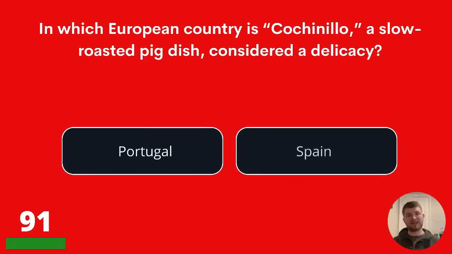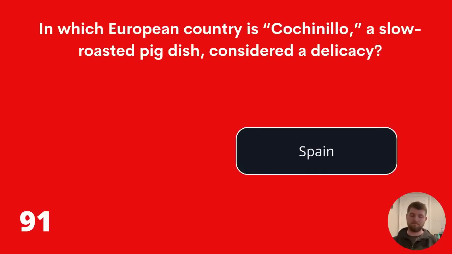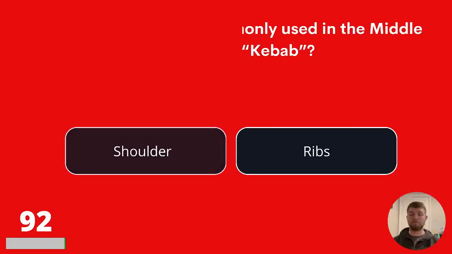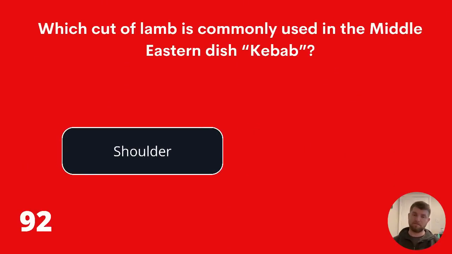Let's carry on with the final 10 questions. In which European country is coconillo, a slow-roasted pig dish, considered a delicacy? Is that in Portugal or Spain? The answer is Spain. Question 92. Which cut of lamb is commonly used in the Middle Eastern dish kebab? Shoulder or ribs? The answer is shoulder.